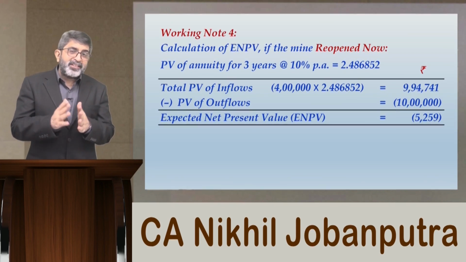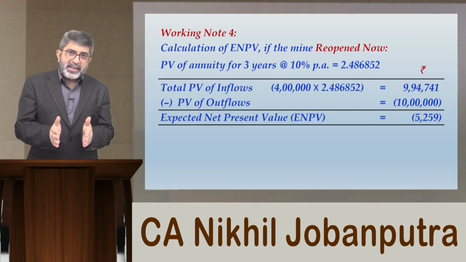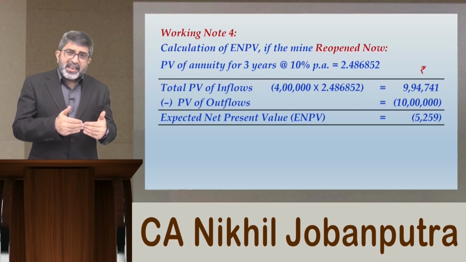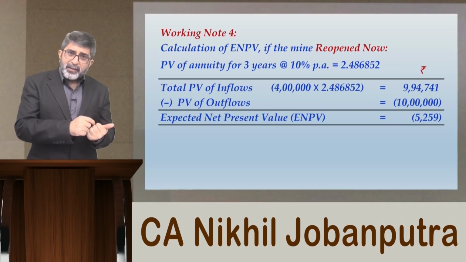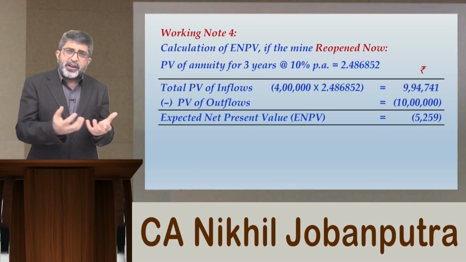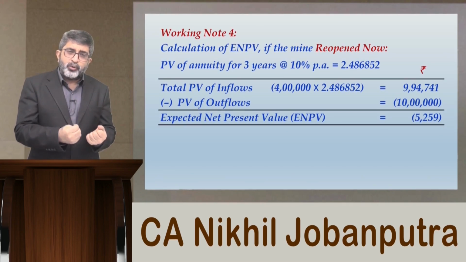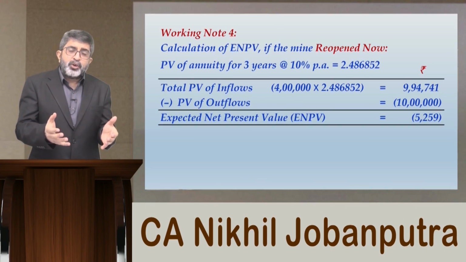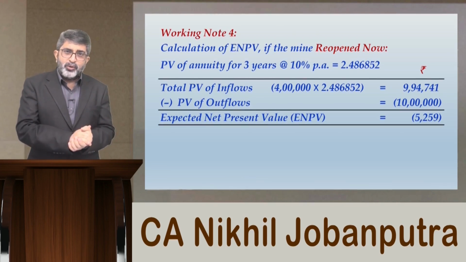So here it makes complete sense, because if you reopen the mine now, the outcome is turning into a negative NPV because the difference between the extraction cost and the price of gold is just rupees 400 per ounce, which is not sufficient to bring a positive NPV to you.